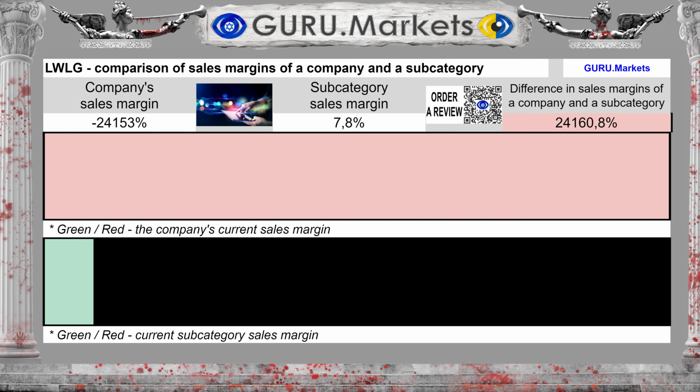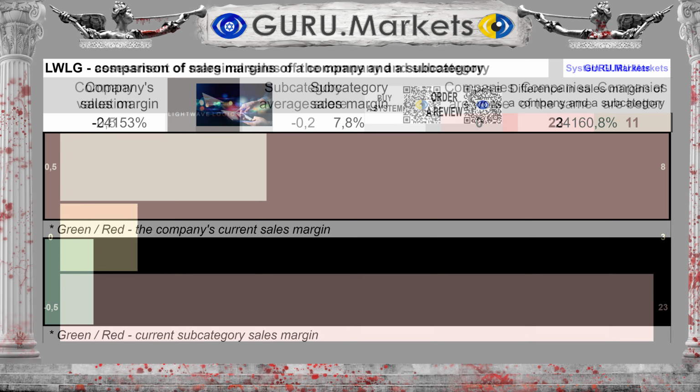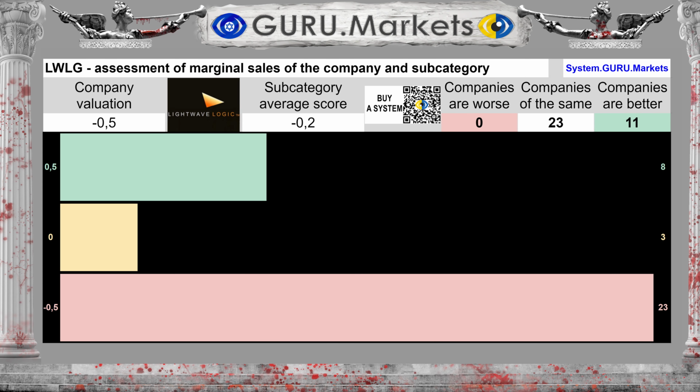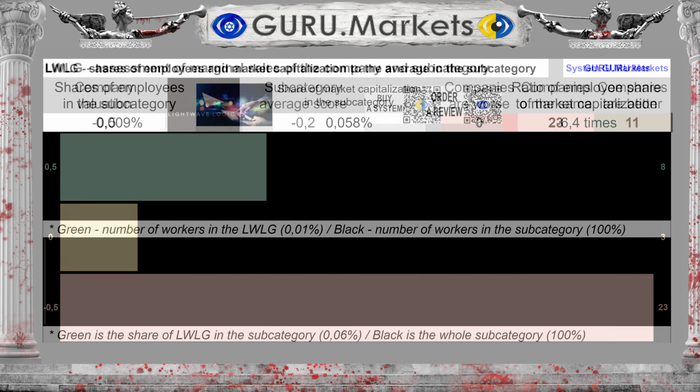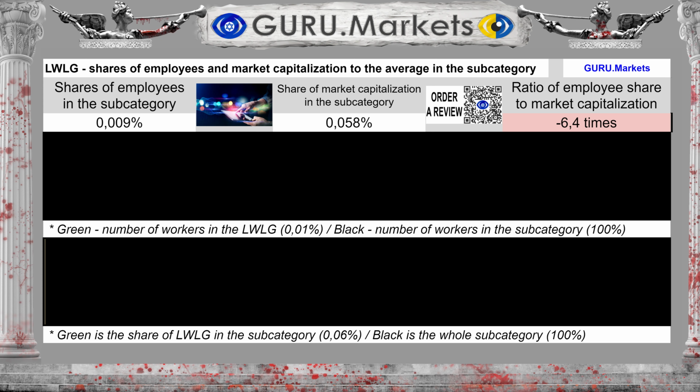Bad, -1 point. The sales margin is -24,153%, with an average in the subcategory of 7.8%. The difference between the subcategory average and the company's indicators is 24,160.8%. Assessment of marginality in comparison with indicators in the subcategory. Tolerable, minus 0.5 points. The company's share by number of employees in the subcategory is